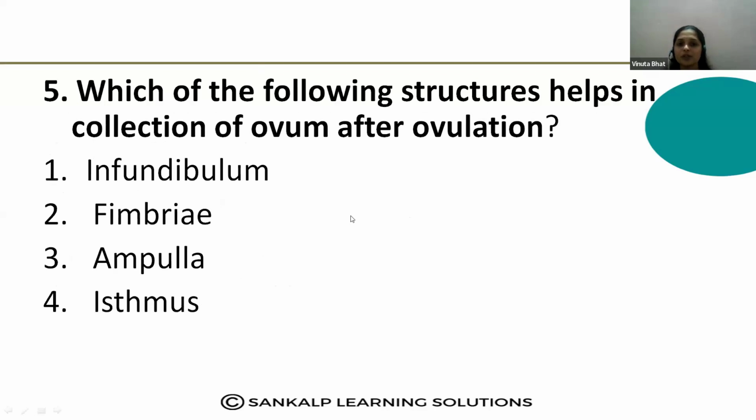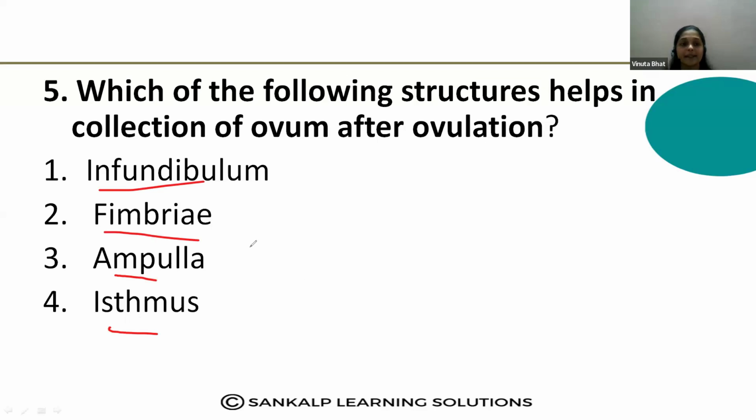Fifth one, which of the following structures helps in collection of the ovum after the ovulation? Ovum collection madkollikke after the ovulation, the ovum should transfer into the fallopian tube alva? So adakke yava structure help maduthe? Is it infundibulum, fimbriae, ampulla, isthmus? Which part?